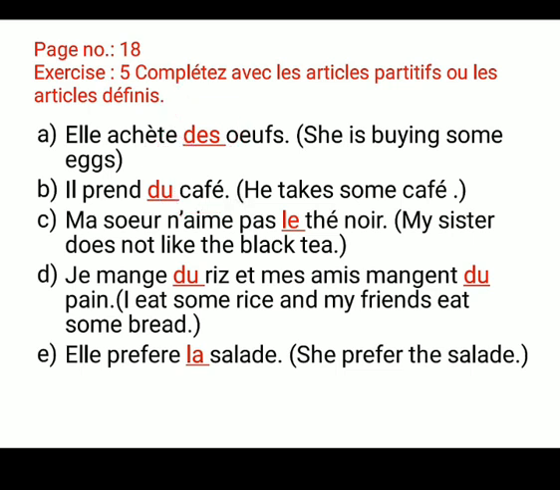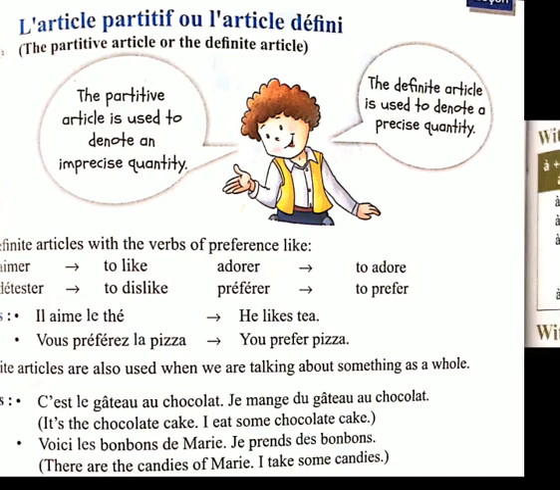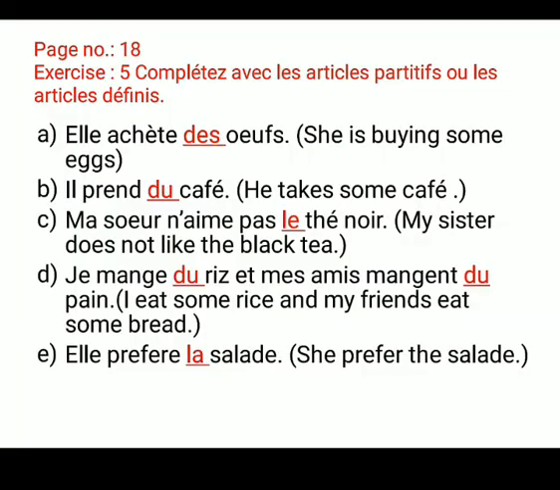C part, ma soeur, my sister. I told you with the four words we are using the definite article. What are the four words? Yes, these are the four words: aime, deteste, adore, prefere. With these we use le, la like this. So here aime is used, so with this we use the definite article. The word is masculine singular, so we use le here.